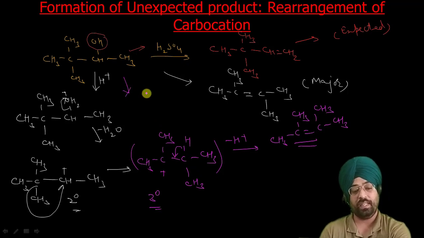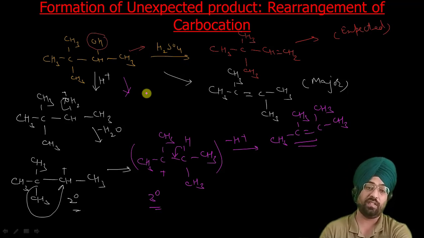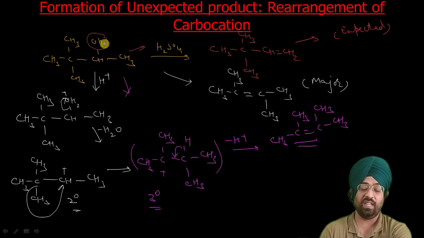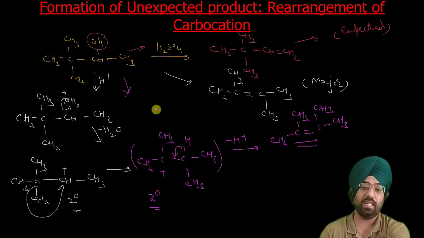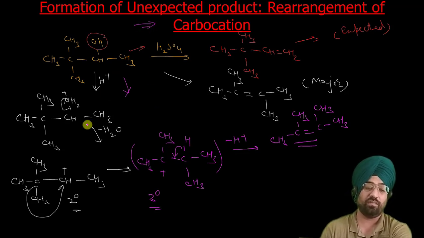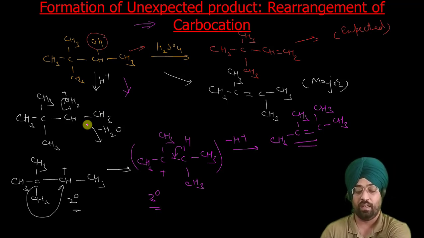This correlates with our proposed mechanism, which involves the generation of carbocations. Now we have given two evidences for why carbocations are formed in this reaction. First is the ease of dehydration, which depends upon the stability of carbocation. Second is the rearrangement product, which also can be explained on the basis of stability of carbocation. So we can say our proposed mechanism is correct.